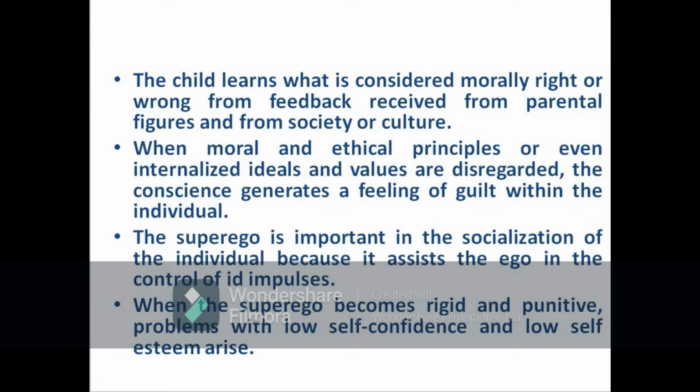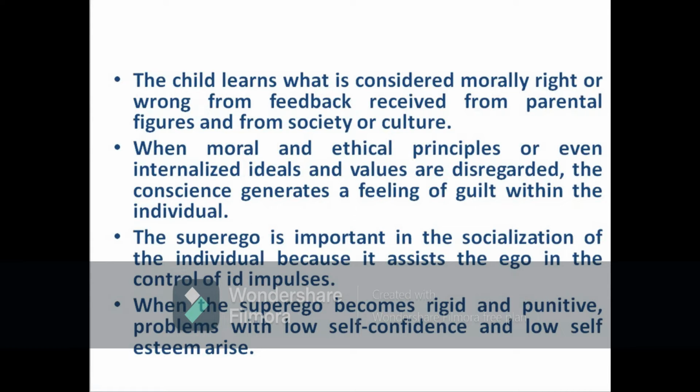Superego is important in the socialization of the individual because it assists the ego in control of id impulses. When superego becomes rigid and punitive, problems with low self-confidence and low self-esteem arise. So when we take care of a child, we should make sure that we try to reduce the punitive and rigid behaviors. We are not supposed to show rigid and punitive behaviors to the child. If you show them more and frequently, then the child will not be able to understand what is right and what is wrong, and there will be feelings of guilt as well as low self-esteem.